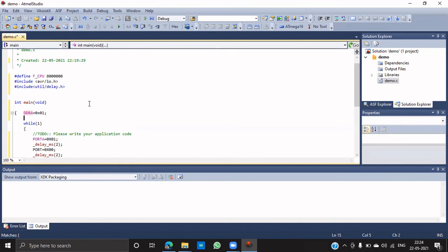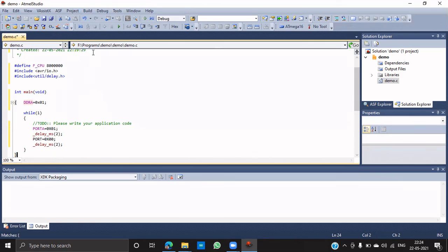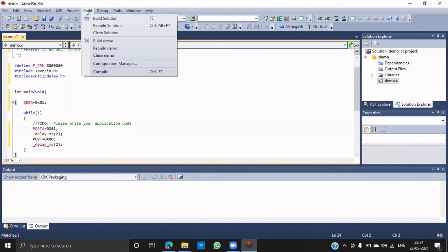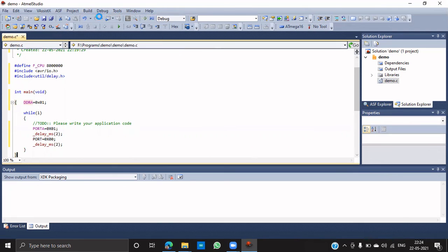Okay, so we are done with the code, the basic LED blinking code. Next you need to check for errors. That means you need to compile the code. So just go to build and click build solution.